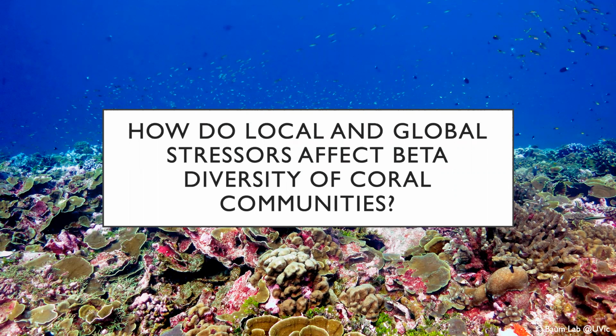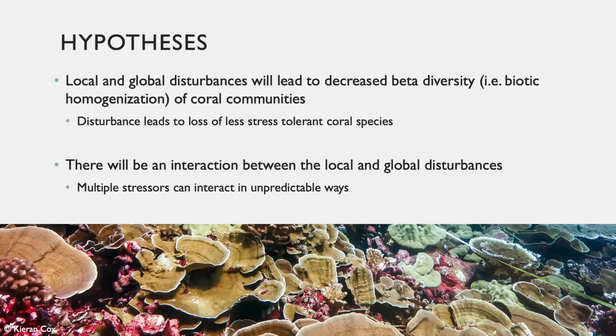This fueled my research and led me to examine how local and global stressors affect the beta diversity of coral communities. I hypothesized that the local human disturbances and global human disturbances would lead to homogenization of reef communities. And again, this is due to the disturbance causing less stress-tolerant coral species to die, leaving more stress-tolerant coral species, which would be common between sites, making it so that there are more similarities in coral diversity between sites and lower beta diversity.